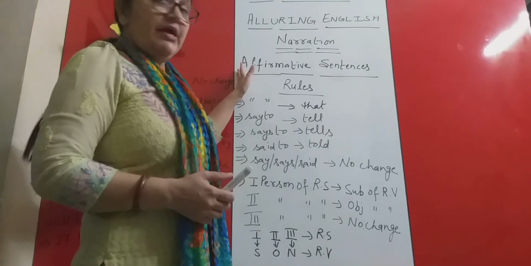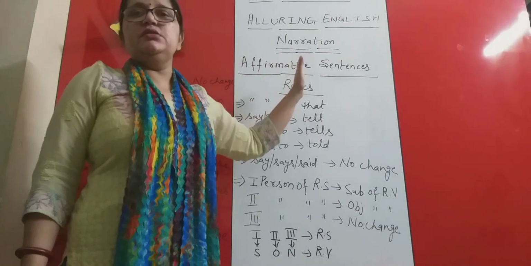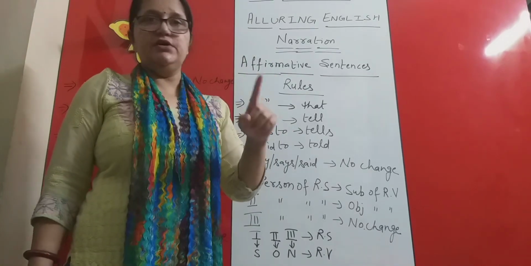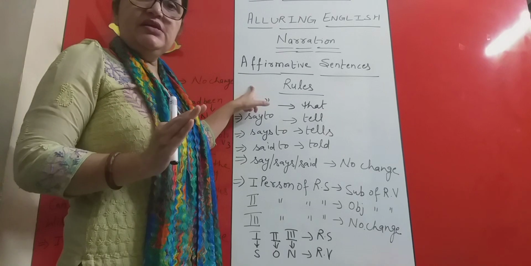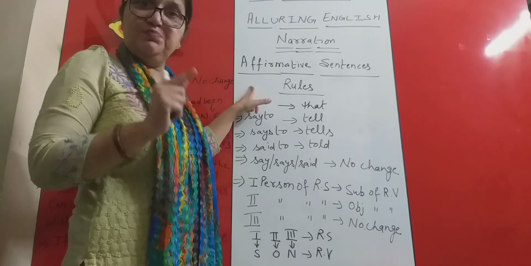So, I am starting with the affirmative sentences which would be there in the reported speech, on the basis of which the sentences will be converted into indirect speech. First of all, one thing should be very clear: we have to see what type of sentence is there in reported speech.